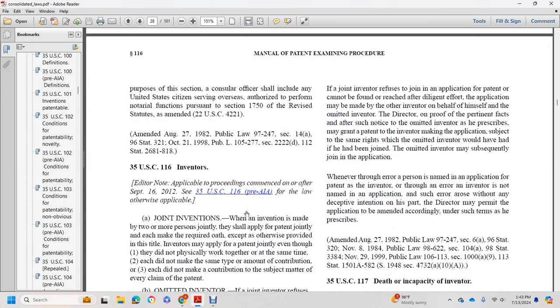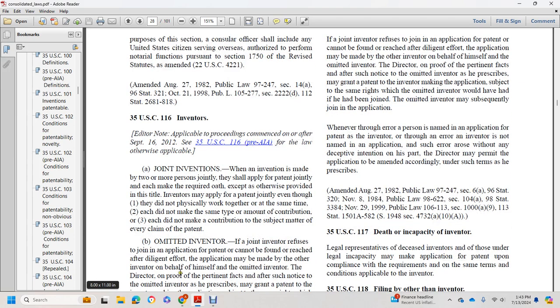Title 35 U.S. Code 116, Inventors, joint inventions. When an invention is made by two or more persons jointly, they shall apply for a patent jointly, and each make the required oath, except as otherwise provided in this title. Inventors may apply for a patent jointly even though 1, they did not physically work together at the same time, 2, each did not make the same type or amount of contribution, or 3, each did not make a contribution to the subject matter of every claim of the patent.